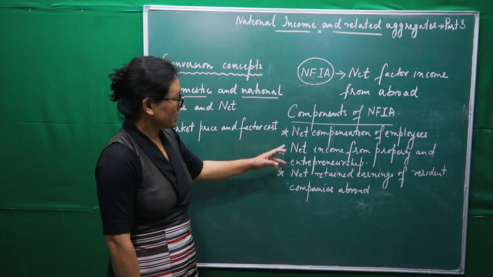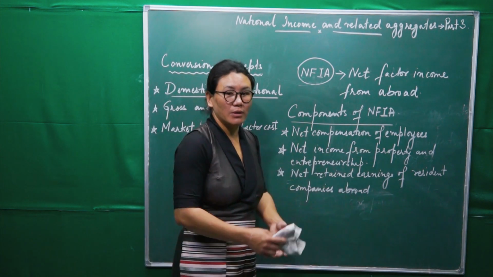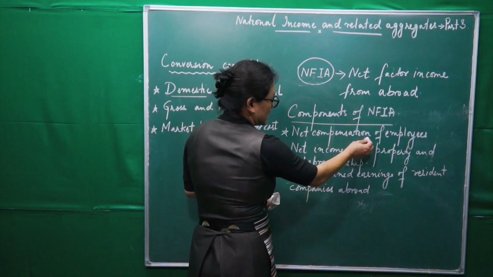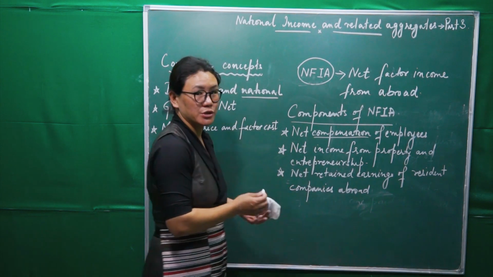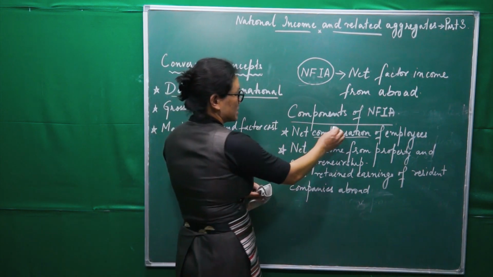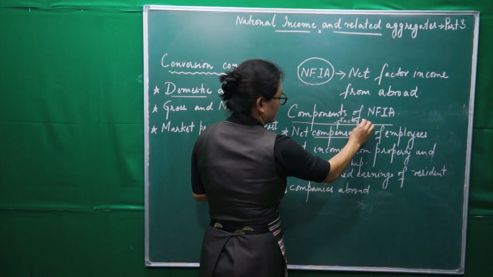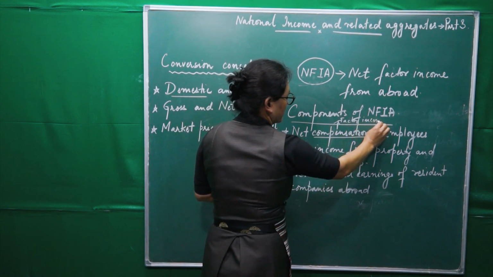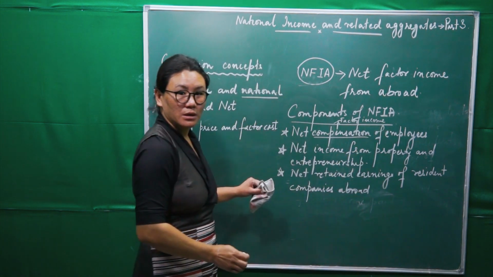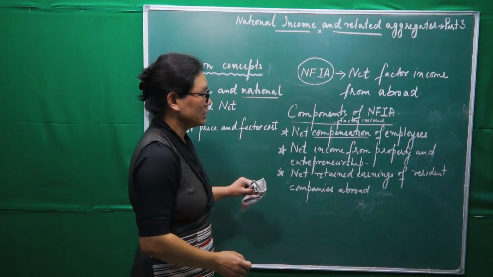What is it? The first one is net compensation of employees. So again, here, compensation is a factor income, one part of factor income.